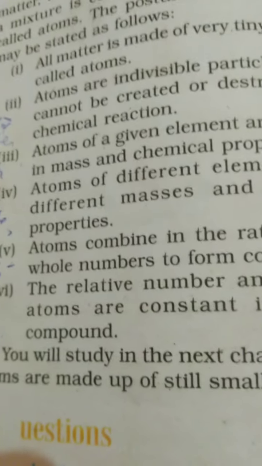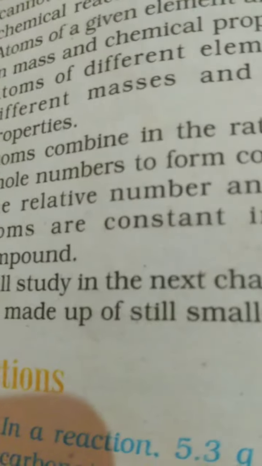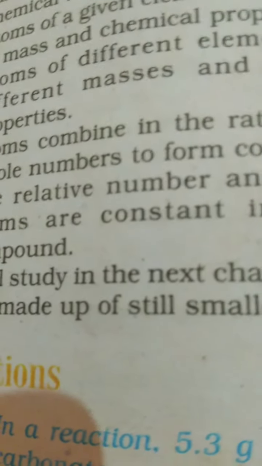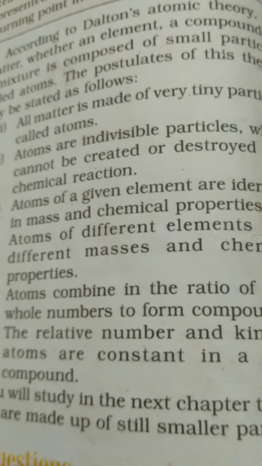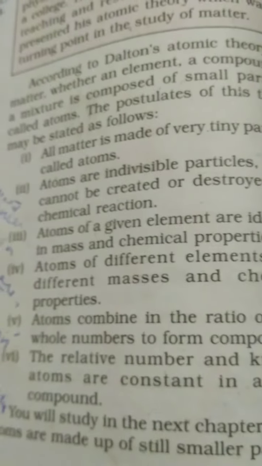Now let's talk about the third postulate of Dalton's atomic theory. In this postulate it is given that atoms of a given element are identical in mass and chemical properties. So here Dalton wants to say that every element is made up of atoms, and all the atoms of a particular element are identical in mass, meaning they will not differ even slightly in their masses, and their chemical properties will also be identical.